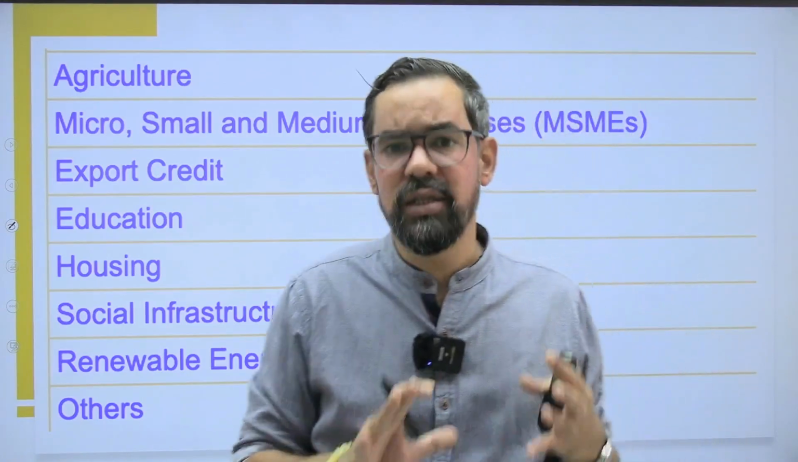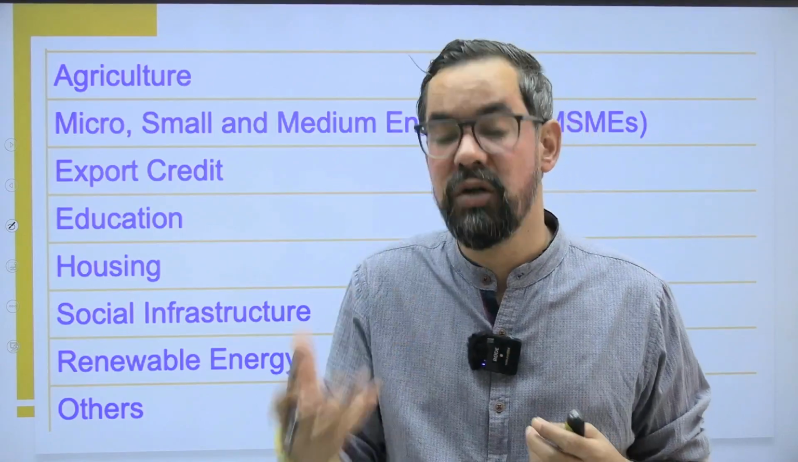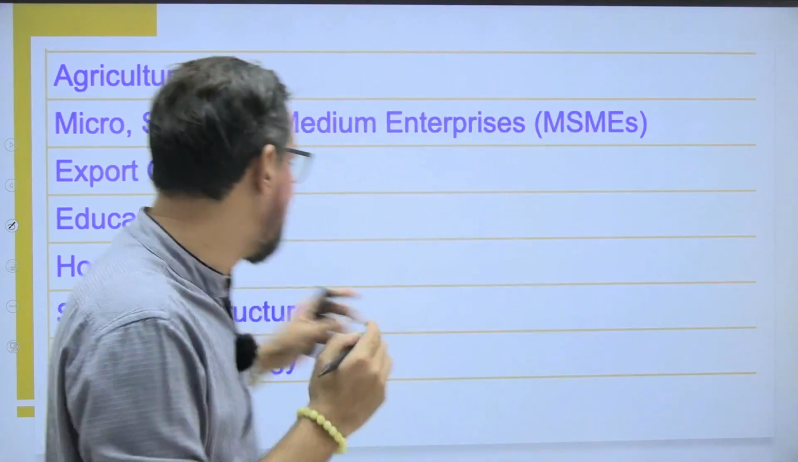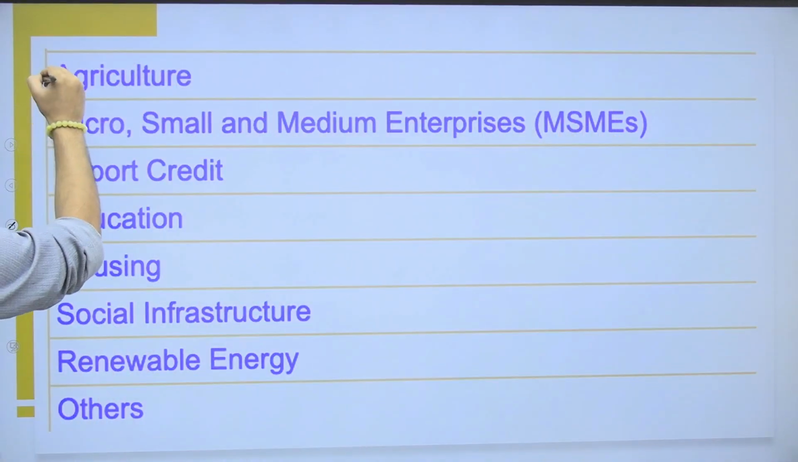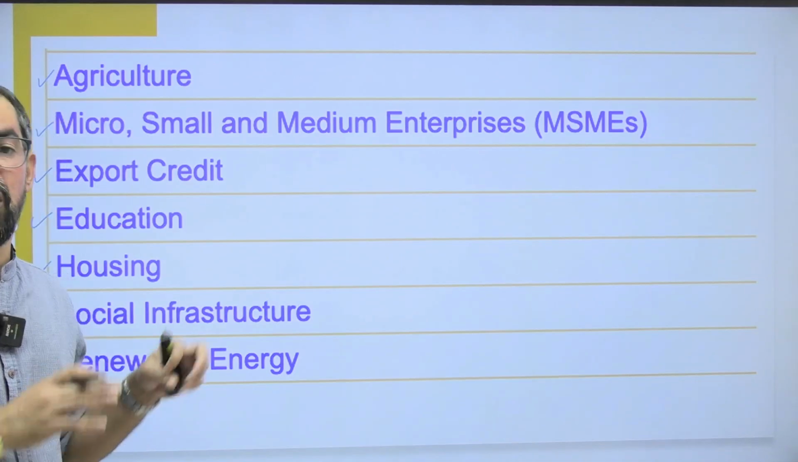Okay? So Morarji Desai was the very first person who coined this particular term called priority sector in 1969. Okay? So these are the 8 sectors. First one is agriculture. Then we have MSME, micro, small and medium enterprises. Then we have export credit, education, housing, social infrastructure, renewable energy, others. Others generally include the weaker section. Okay. So these are the areas which generally categorize as your priority sector.